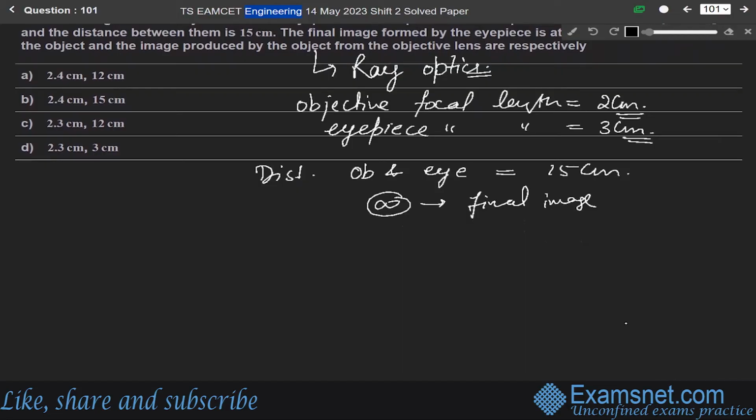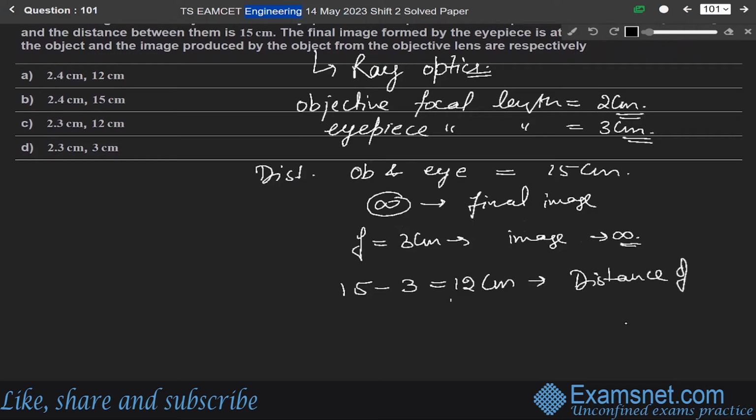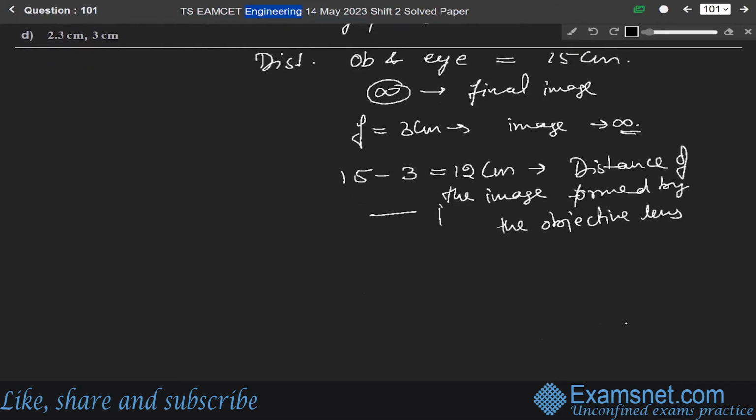So if the image is formed at infinity, then the object should be kept at the focus of the eyepiece, which means 3 centimeter, to form the image at infinity. So the distance of the image from the objective lens will be 15 minus 3, which is equal to 12 centimeter. This is the distance of the image formed by the objective lens. Let us say this is equation number 1.